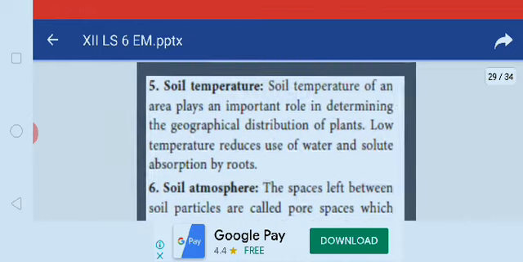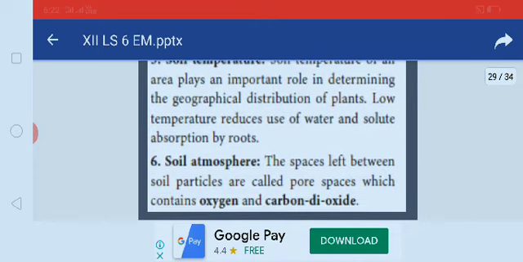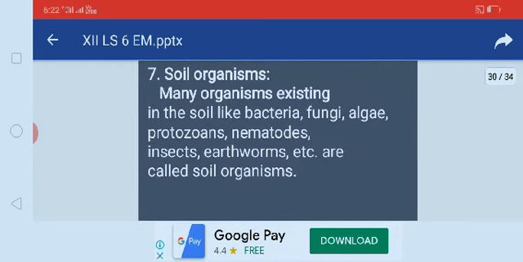Soil temperature. Temperature plays an important role in a plant's growth. It plays an important role in determining the geographical distribution of plants. Low temperature reduces the uptake of water and solutes by roots. Soil atmosphere: the spaces left between soil particles are called pore spaces, which contain oxygen and carbon dioxide. Then soil organisms: many organisms existing in the soil, like bacteria, fungi, algae, protozoa, nematodes, insects, earthworms, etc., are called soil organisms. These are present in the soil.